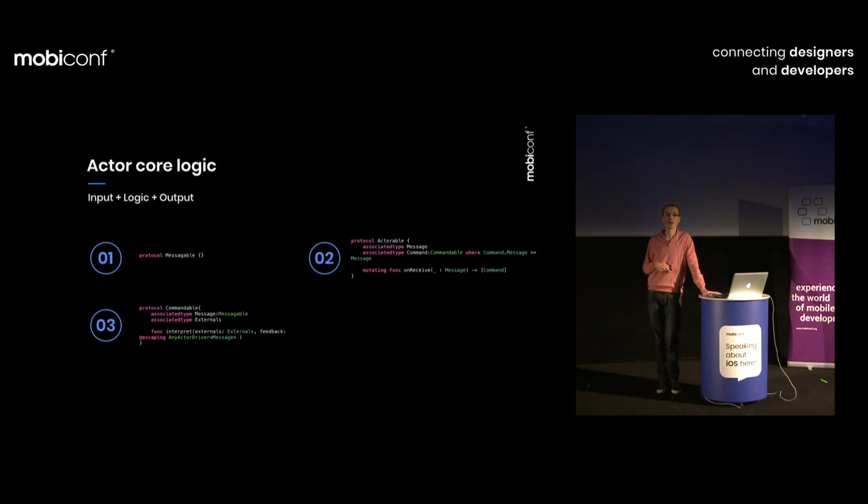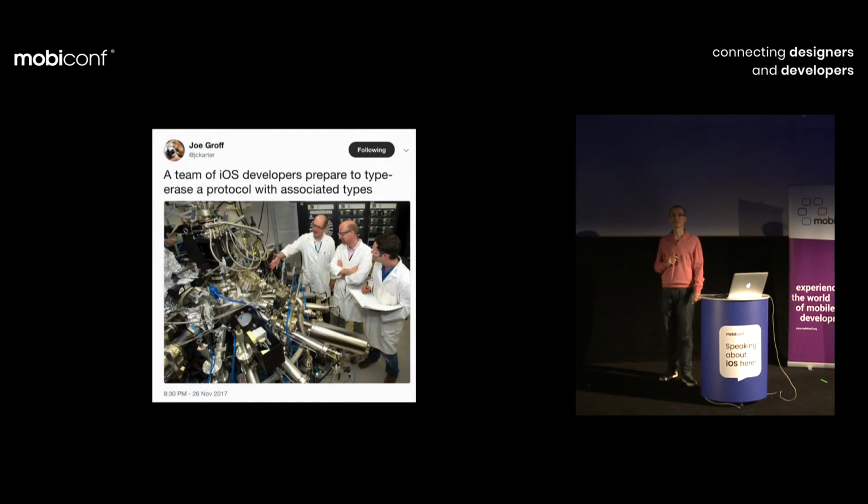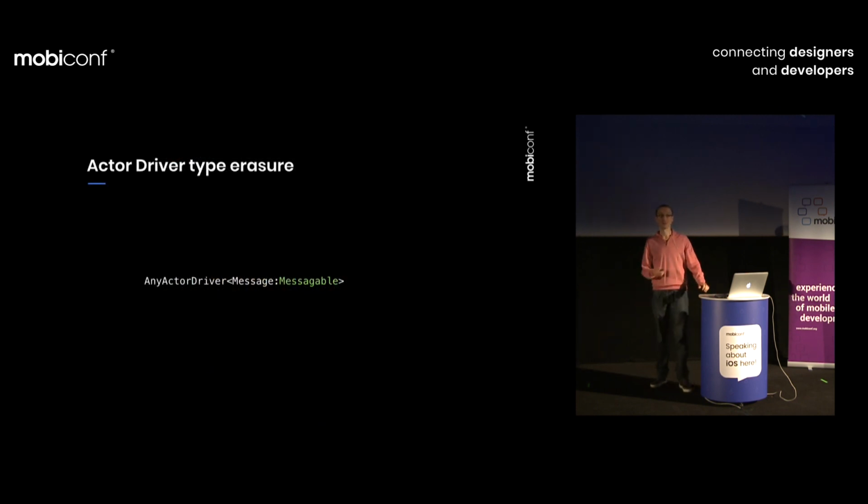And maybe you're now thinking, okay, cool, but you're going through trouble. There is a troublemaker, associated types. Maybe sooner or later you would need type erasure, and we know type erasure is difficult. You almost need to be a rocket scientist to do that. And my answer would be, oh yeah, I agree, I may need to write type erasure. But the good part is that I can do it smartly.